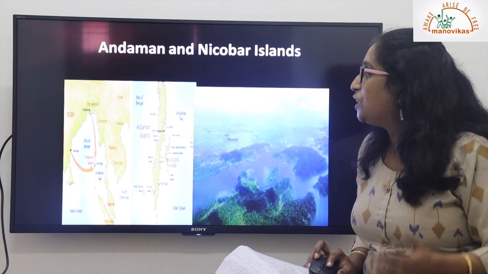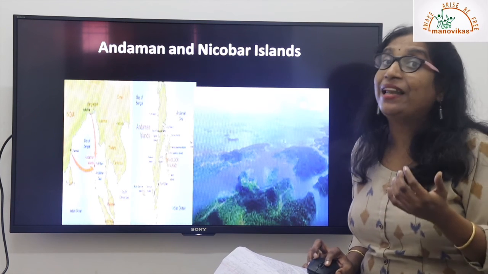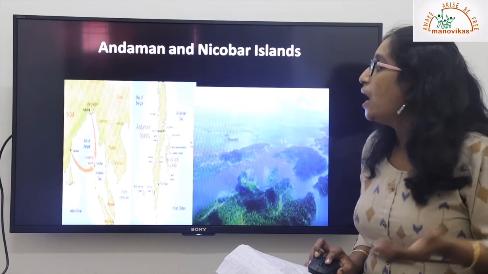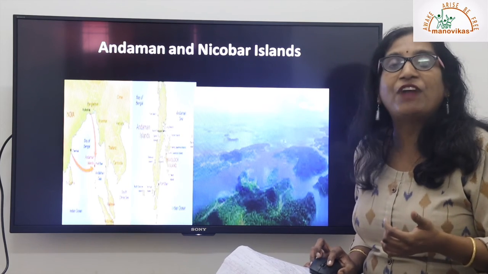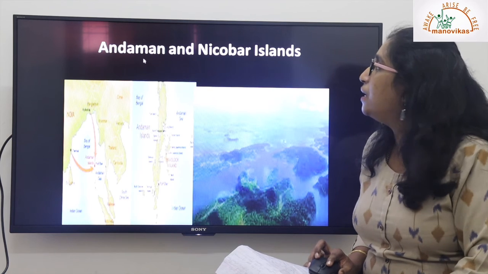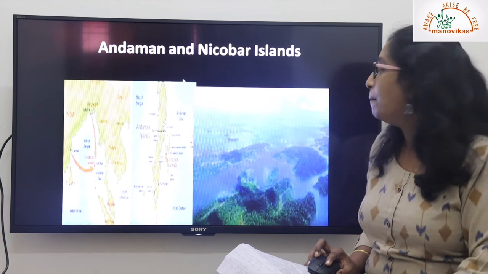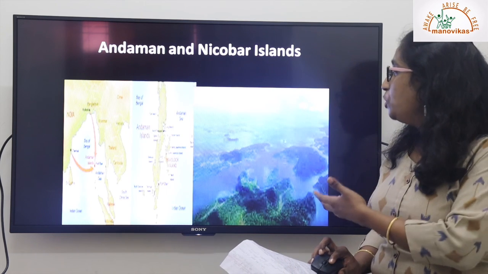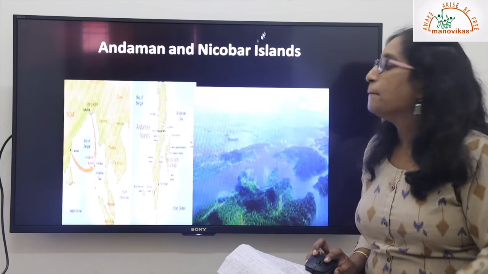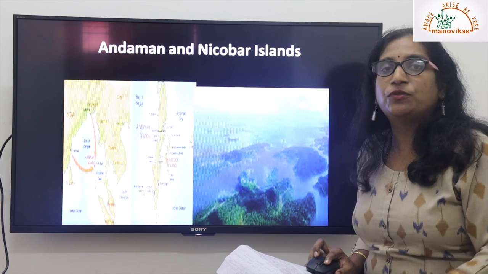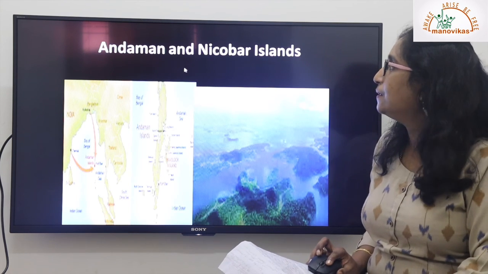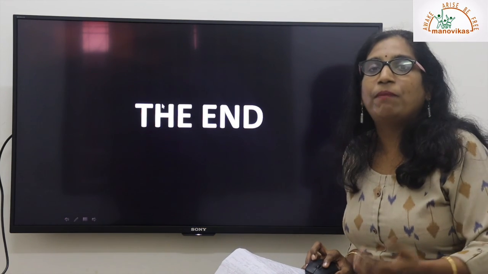So this group or chain of islands is called an archipelago. Very, very important, a new term maybe. Archipelago is a chain or group of islands, and the best example we have in India is the Andaman and Nicobar Islands. Also, we have good aquatic life, marine life in it. So these are very beautiful islands of India, even today known as tourist destinations. And this is all about the physical